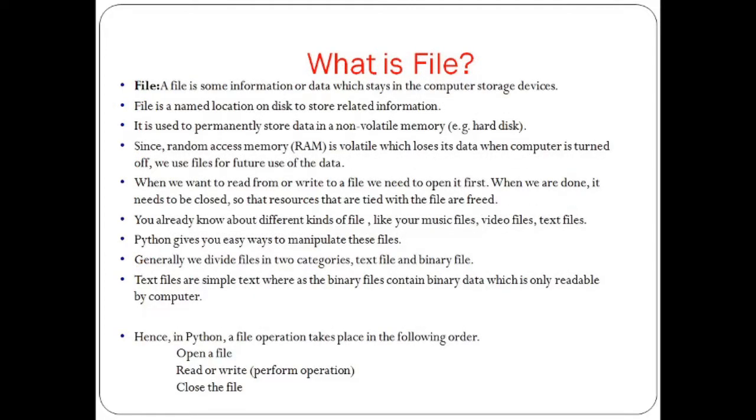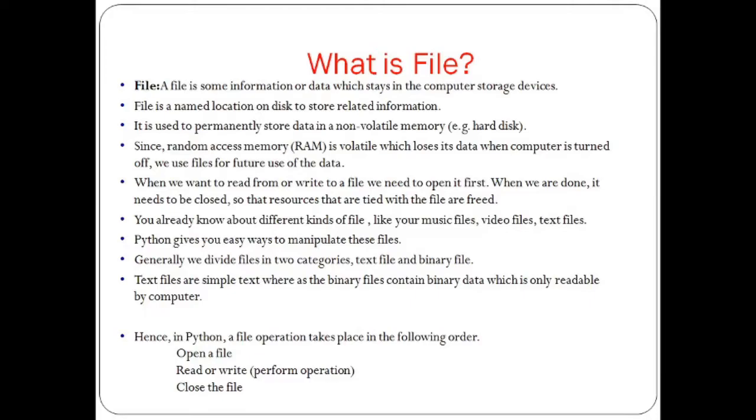Now we will see what is meant by a file. A file is some information or data which stays in the computer storage devices. A file is a named location on disk to store related information. It is used to permanently store data in a non-volatile memory. For example, non-volatile memory means hard disk. Since the random access memory, that is RAM, is volatile, it loses its data when the computer is turned off. We use files for future use of the data.